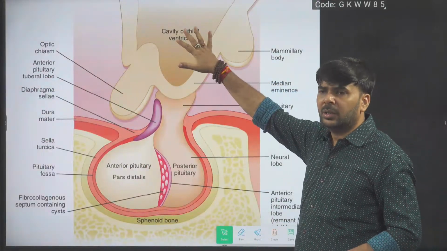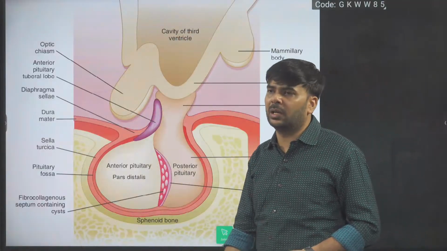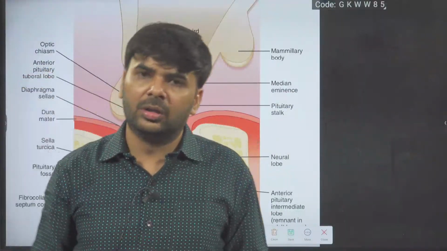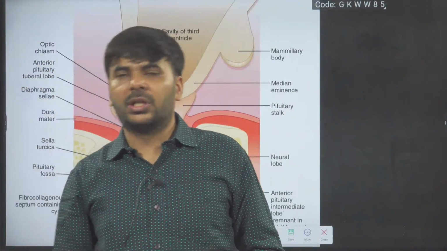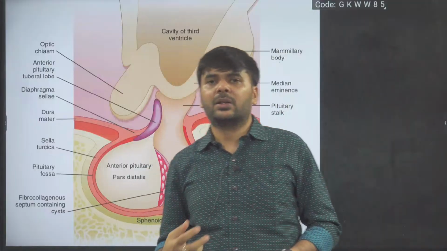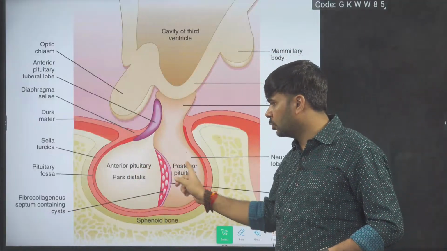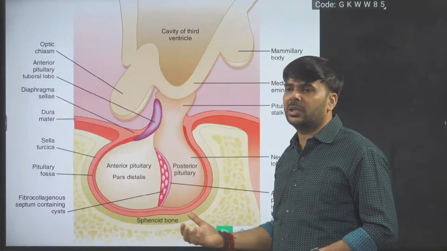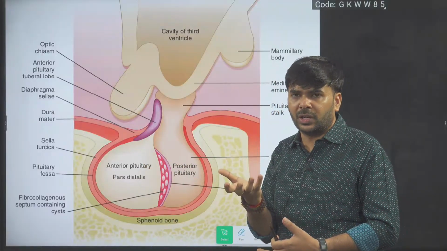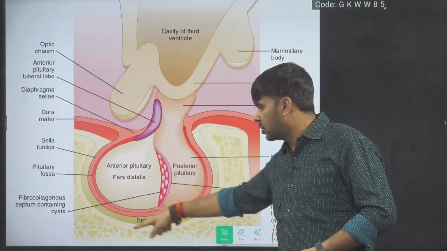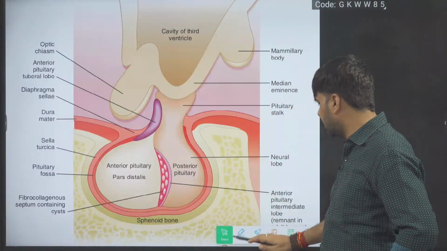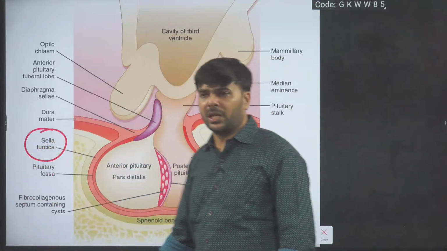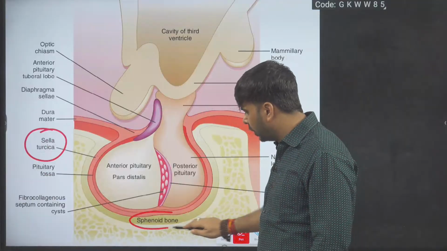This is the brain. The lower area of the brain is called hypothalamus. One gland hangs from the hypothalamus, called the pituitary gland. The pituitary gland has mainly two areas, the anterior pituitary and the posterior pituitary. This pituitary gland is situated in your skull bone, the sphenoid bone, and this cavity is called sella turcica. Cavity name, sella turcica. Bone name, sphenoid bone.